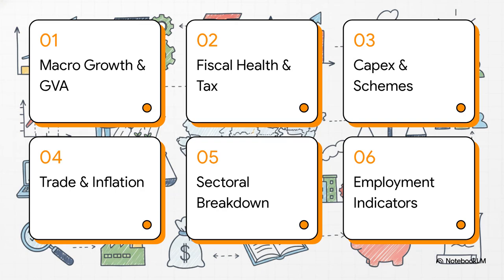Okay, let's dive into this. Here's our agenda for today. We'll kick things off with macro growth and GVA, then move right into fiscal health and tax revenues, followed by CAPEX methodology and schemes. After that, we'll cover trade, FDI, and inflation, then a sectoral performance breakdown, and we'll wrap the whole shebang up with employment and social indicators.